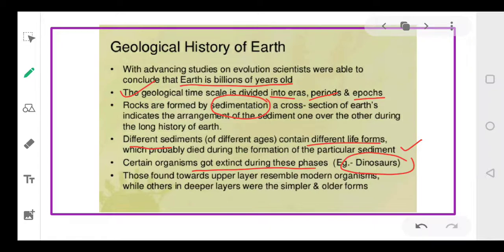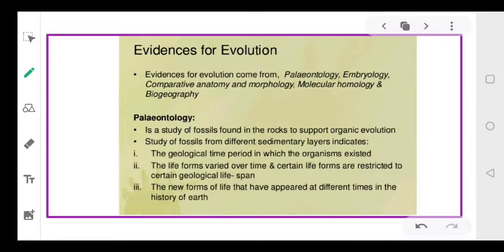And it has been observed that the sediments present on the upper layers of the earth are of modern organisms, while those found in the deeper layers belong to the older life forms, and they are very, very simple. So with the time period which occurred on the earth, the complexity has increased in the different life forms, and they have modified themselves from simpler to complex structures. Now, there are different evidences that support this theory.